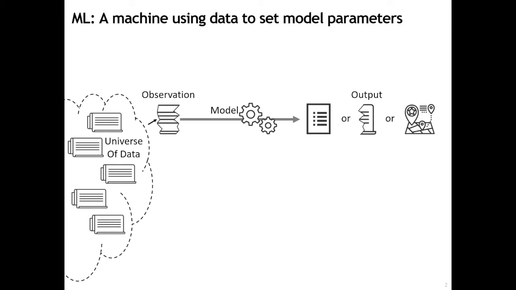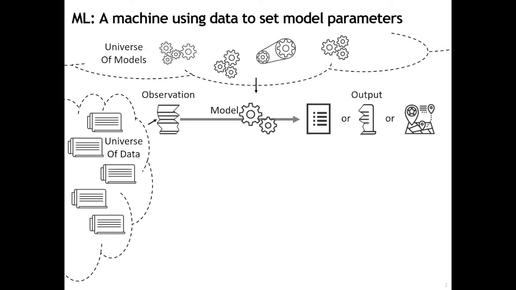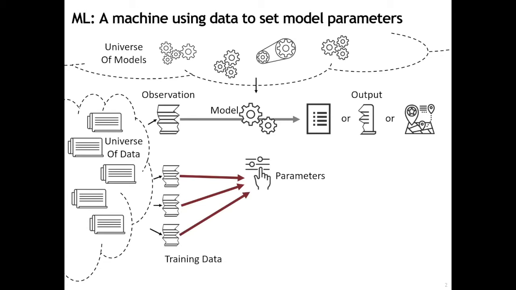To transform our information to whatever we want, we need a model. We have various innumerable options for the model we choose. But even given our choice of model, our output will depend on the values of those models' parameters. We can use information on other things of the same type to choose those parameters. This process is called learning. If a machine is doing it, it's called machine learning.